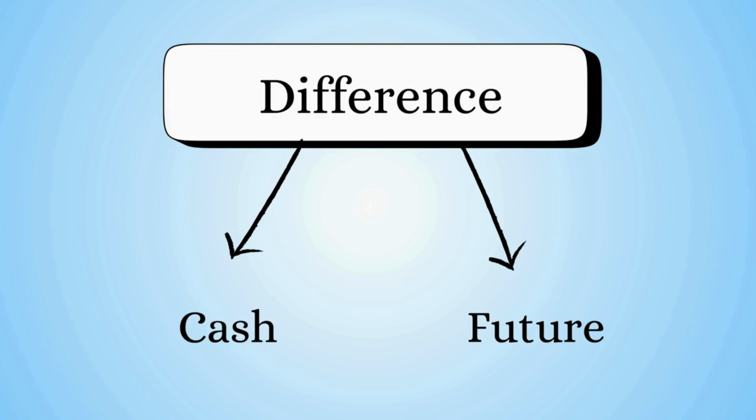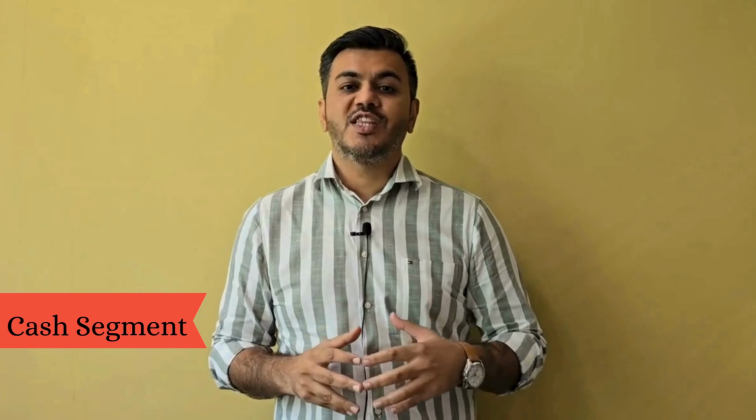Hello guys, so in this video let's try to understand the difference between cash and futures segment. So in cash segment when you buy you have to pay the full amount, whereas in futures segment you only pay the partial amount, which is called the initial margin. Let's understand this with the help of an example.